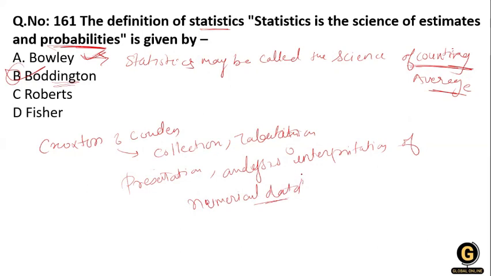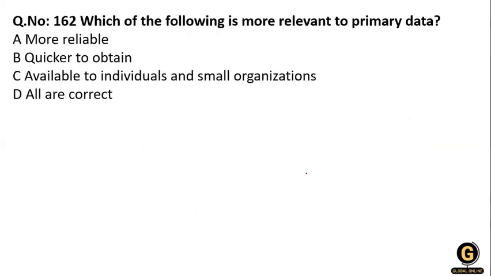So the next question: which of the following is more relevant to the primary data? More reliable, quickly to obtain, available to individual and small organization, all are correct. Which one is more relevant for the primary data? So primary data is, yes, more reliable. It's not quicker to obtain. No, it takes too much time to obtain.